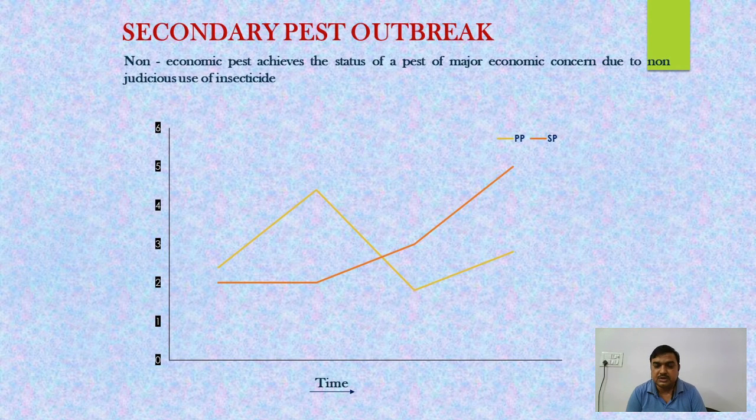In ecological terms, there is no competition for food, space and shelter. So the secondary pest gets the advantage of the absence of the primary pest, and their population sharply increases in the agricultural field, and then they surprise us: we were controlling the primary pest, while the secondary pest achieves the position of the primary pest. So this is called secondary pest outbreak.